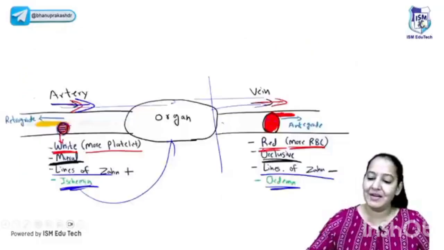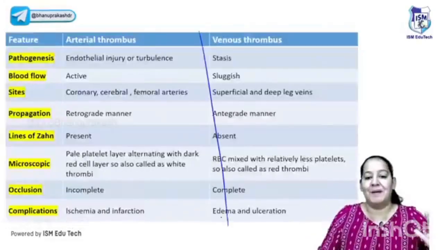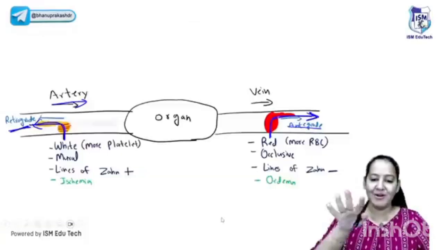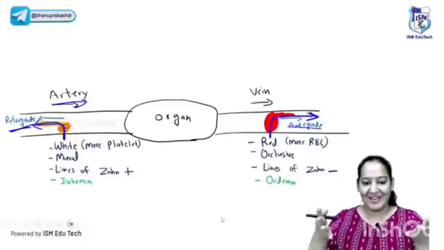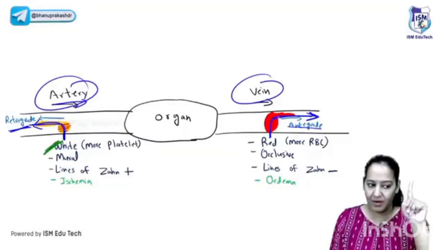Okay. So these are the differences between arterial and venous. It is better to understand them in a diagram. So don't learn the table. Students used to learn the table like arterial, venous, this, that. Why are you learning that? Come on, have a look at the diagram. Everything is crystal clear. See the arterial thrombus. See the venous thrombus. Can you see the arterial one is white or yellow in color, and the venous one is red?